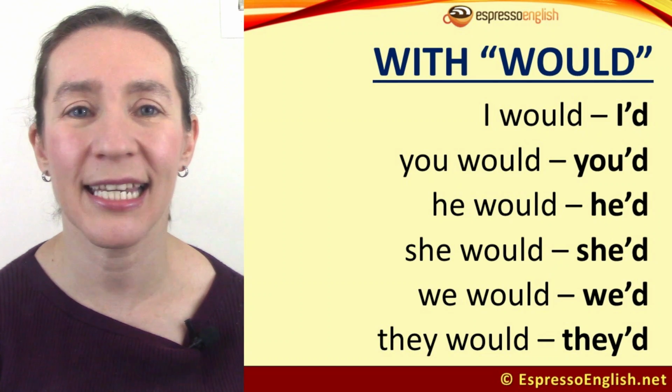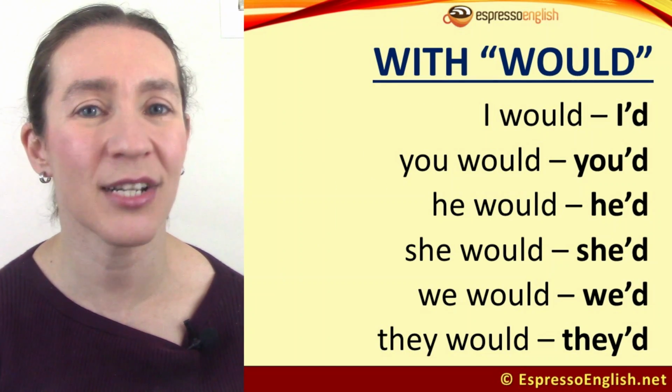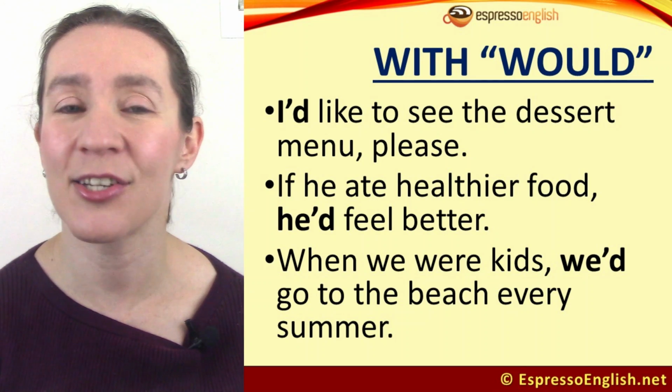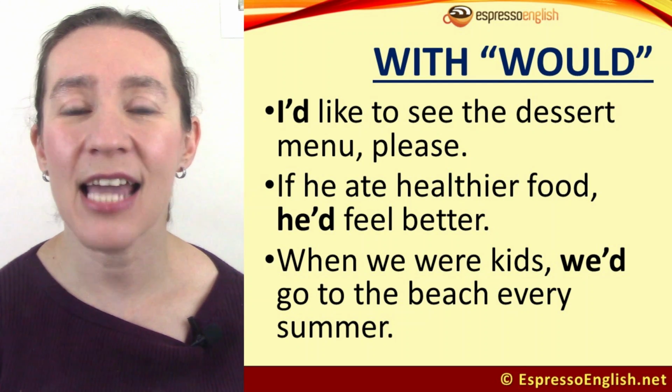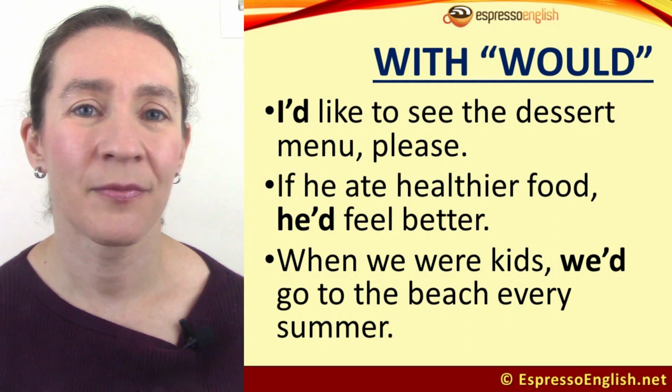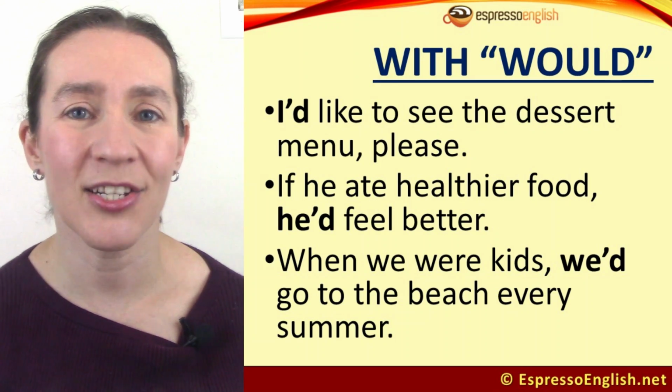Contractions with would include I would, I'd, you would, you'd, he would, he'd, she would, she'd, we would, we'd, and they would, they'd. For example, I'd like to see the dessert menu, please. If he ate healthier food, he'd feel better. When we were kids, we'd go to the beach every summer.